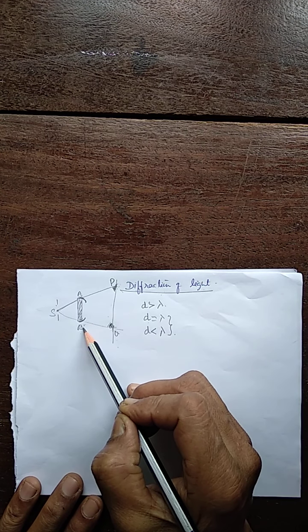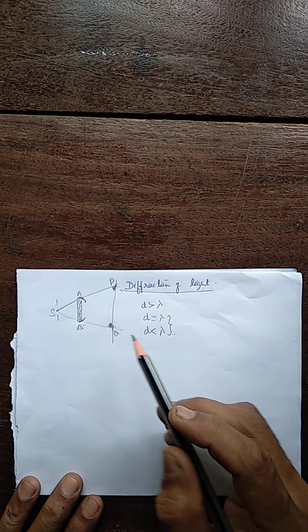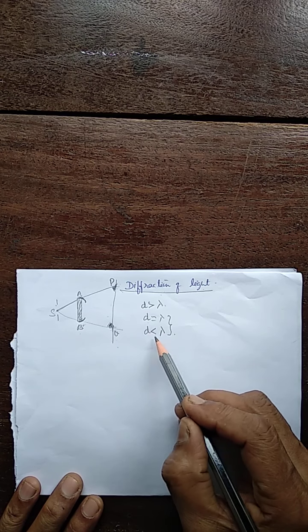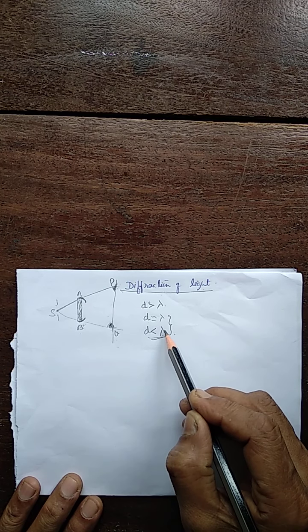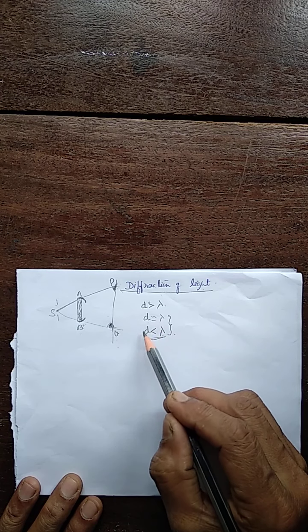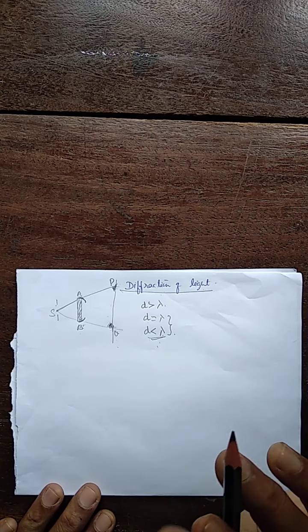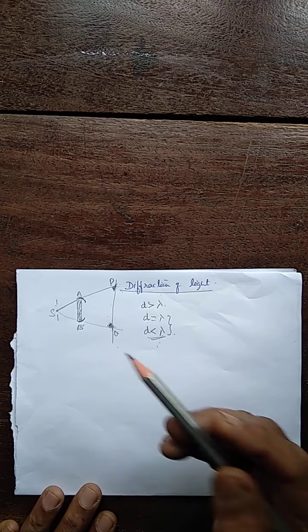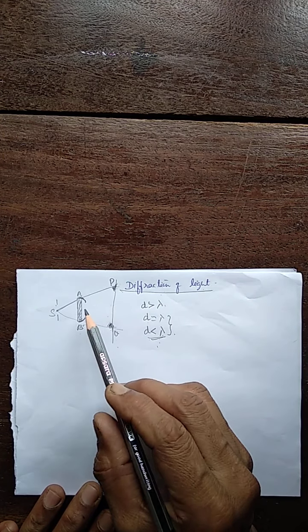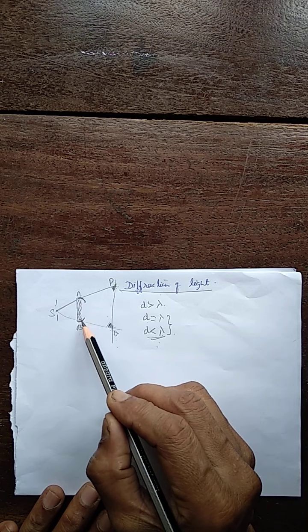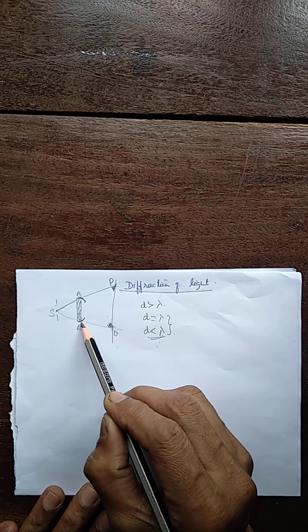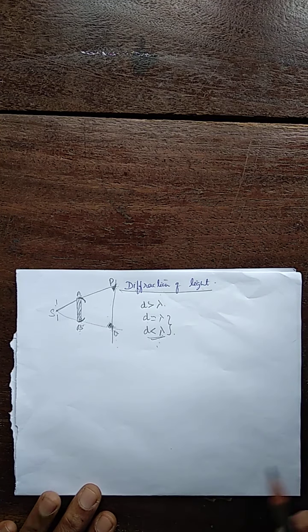It's an obstacle placed in the path of light. Let the size of this obstacle be comparable with lambda, slightly less than lambda or comparable with the wavelength of light. For convenience, here it is drawn large, but let it be comparable with the wavelength of the light.